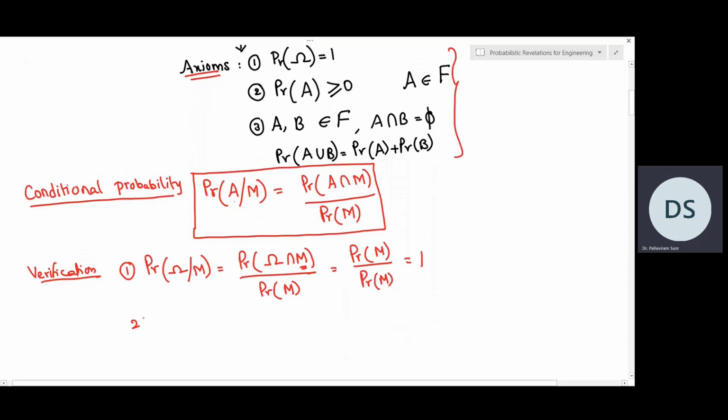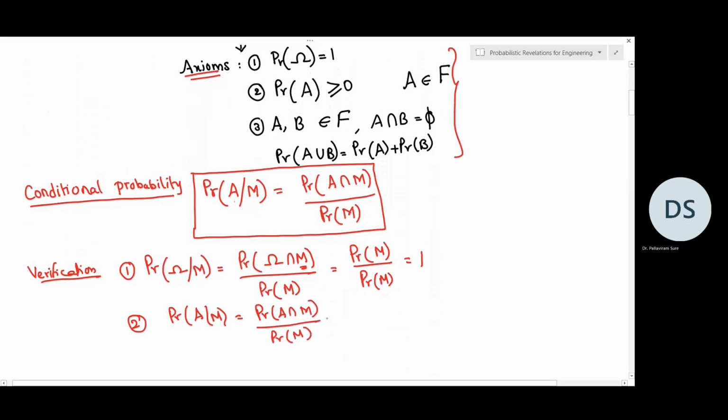And in the second axiom, we can observe that in probability of A given M, probability of A intersection M and probability of M, the numerator is greater than or equal to 0 and even the denominator is greater than or equal to 0.